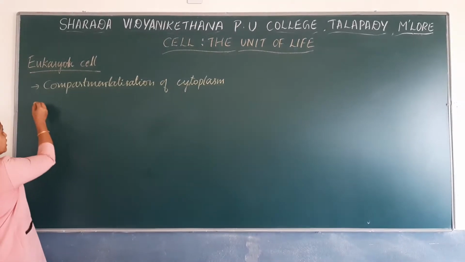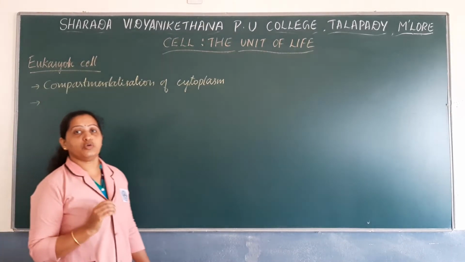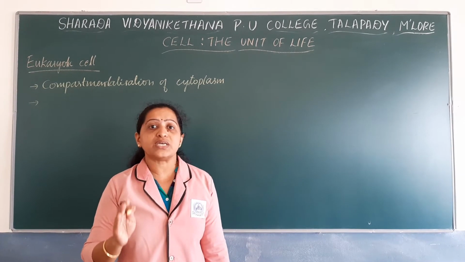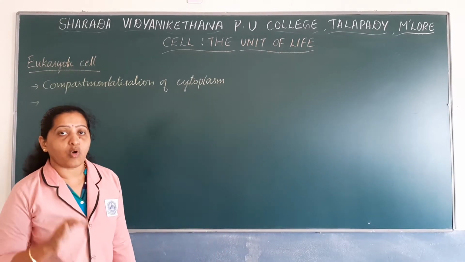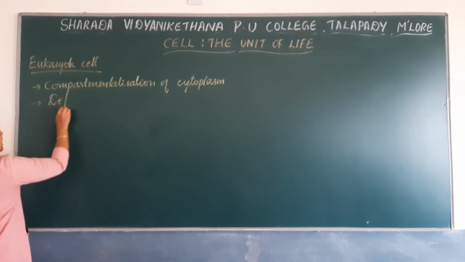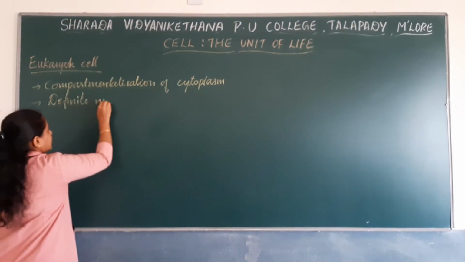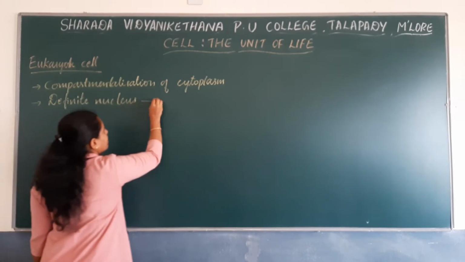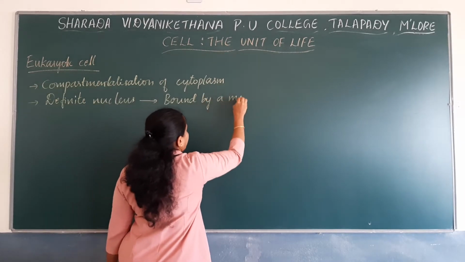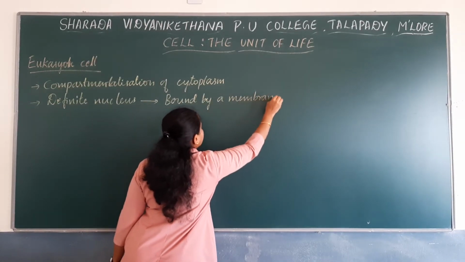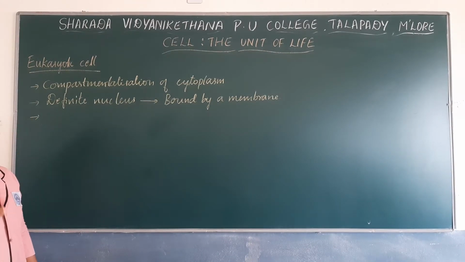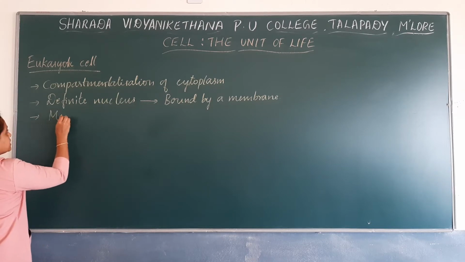And the eukaryotic cell has a definite nucleus. So what do you mean by a definite nucleus? A definite nucleus is a nucleus which has a nuclear membrane, where the nucleus is bound by a membrane. And what do we call that membrane? As nuclear membrane.